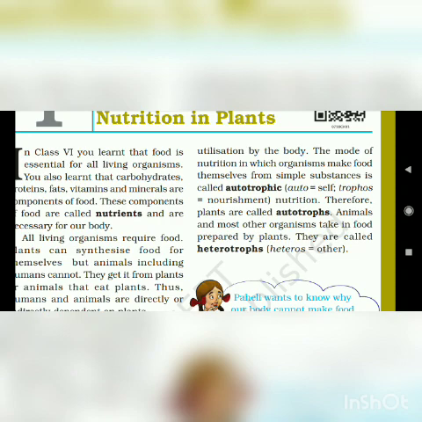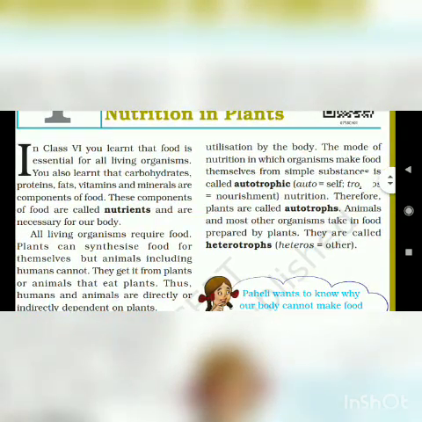Mode of nutrition in plants means modes like autotrophs and heterotrophs. Autotroph means self nourishment, and heterotroph means other nourishment.